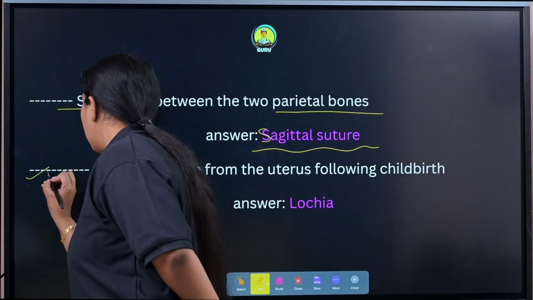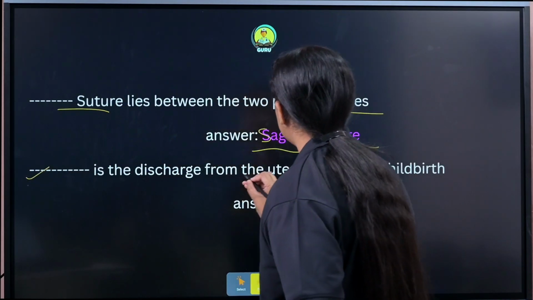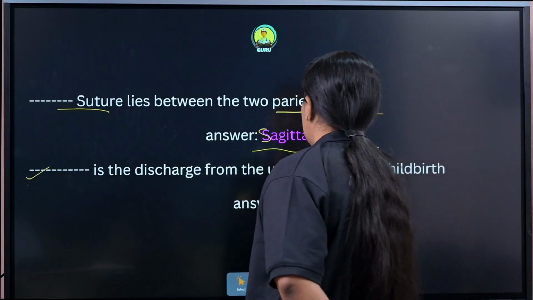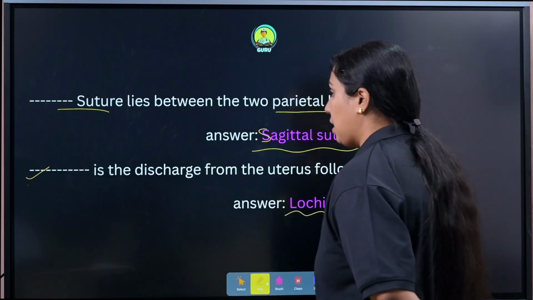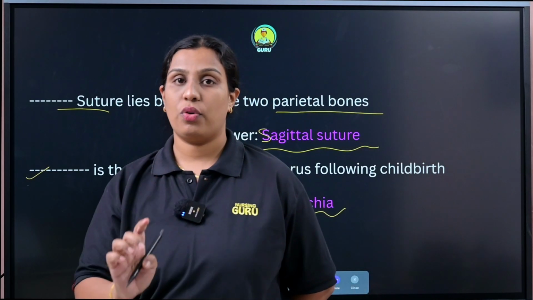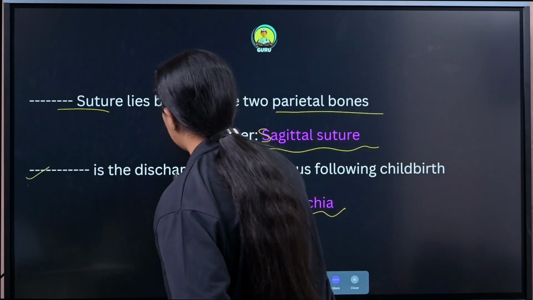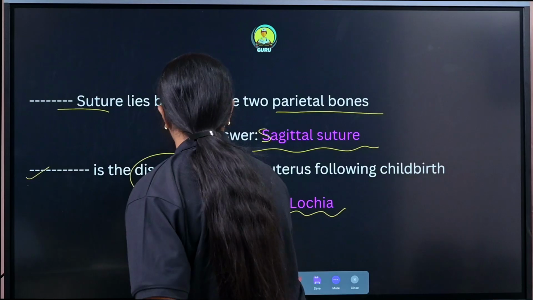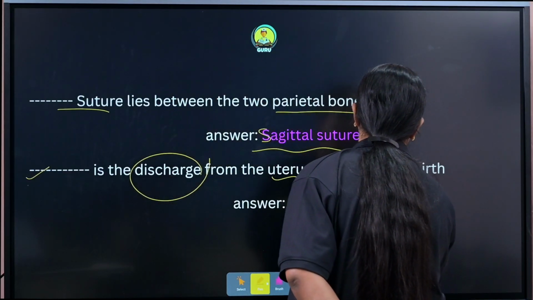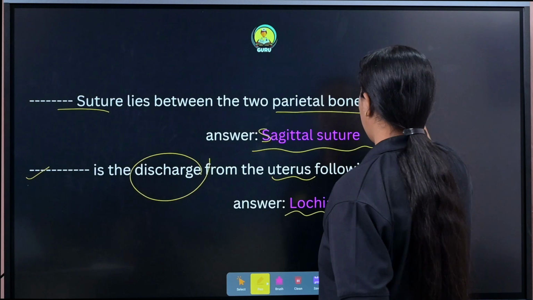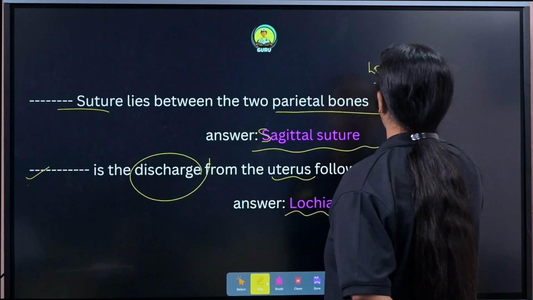Next question, dash is the discharge from the uterus following childbirth. It is known as lochia. The same question, if asked within 1 to 4 days, is known as lochia rubra. So dash is the discharge from the uterus following childbirth. It is known as lochia. Clear? It is known as lochia.